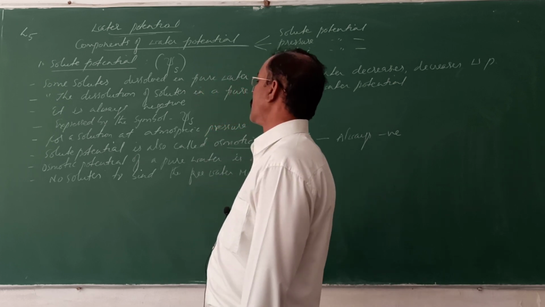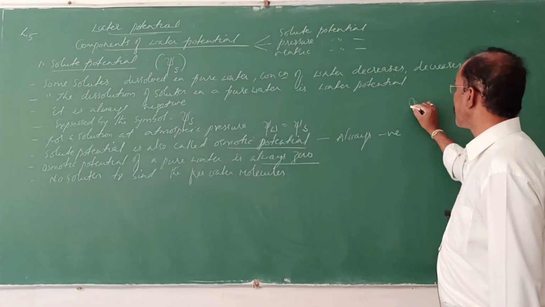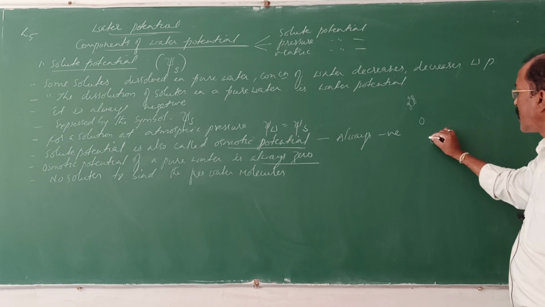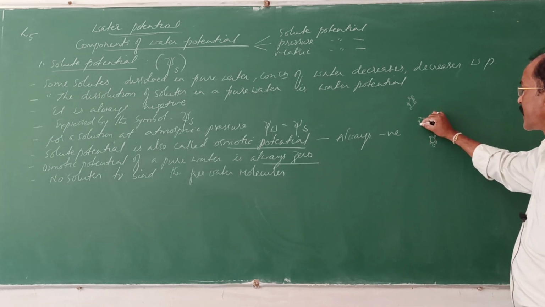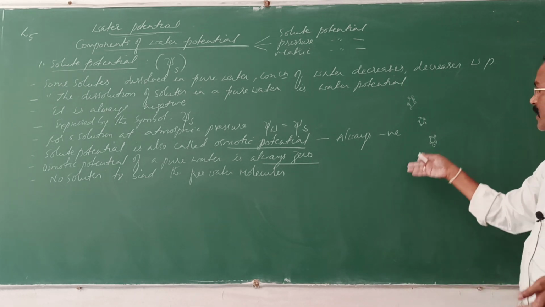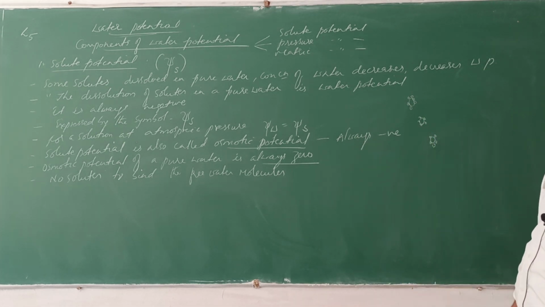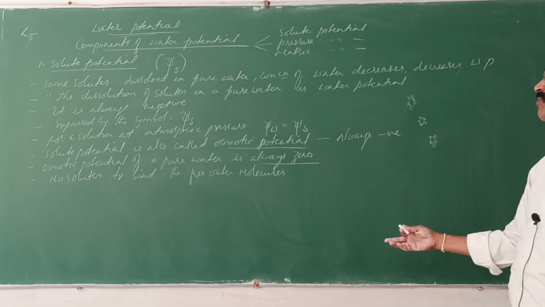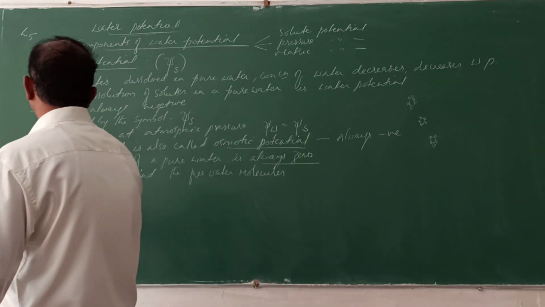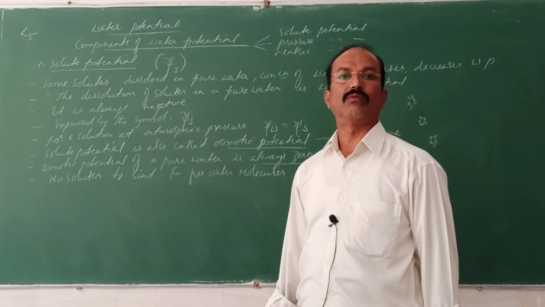The osmotic potential of pure water is 0 because if solutes are there, the water molecules will stick, so the energy of the water molecules will decrease. If solutes are more and more, all the water molecules get stuck to these solute particles and the number of free water molecules will decrease. In pure water there is no solute, so the osmotic potential will be 0. If there is no solute, the free water molecules will not bind to solute particles, so it is said to be 0. Understand? The more the solute, the more negative it will be.